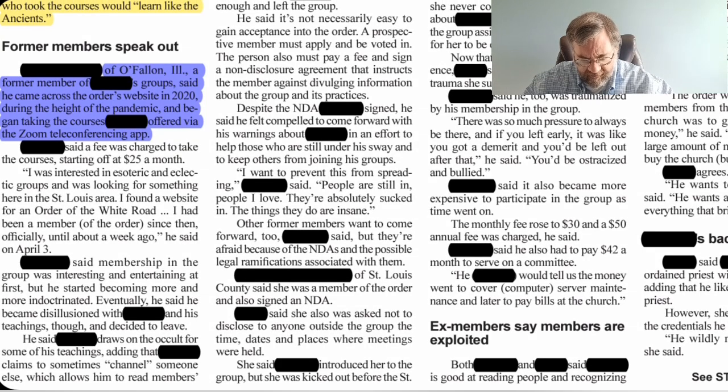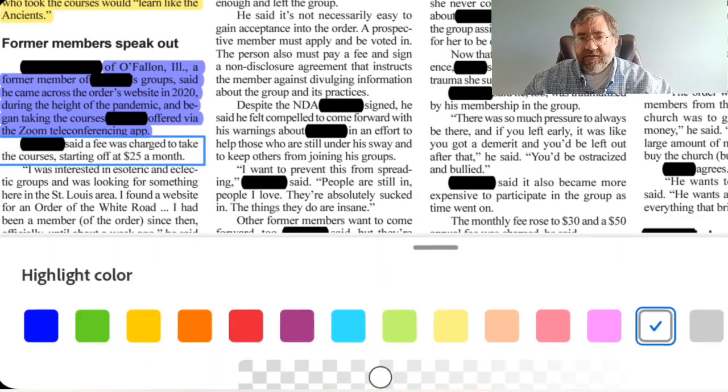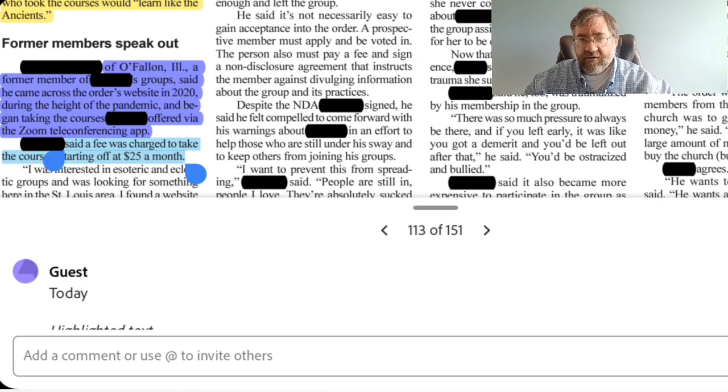Blank said a fee was charged to take the course, starting off at $25 a month. Again, that's personal experience. This person's personal experience with interacting with this individual and his group. So we'll go ahead and mark that in blue.